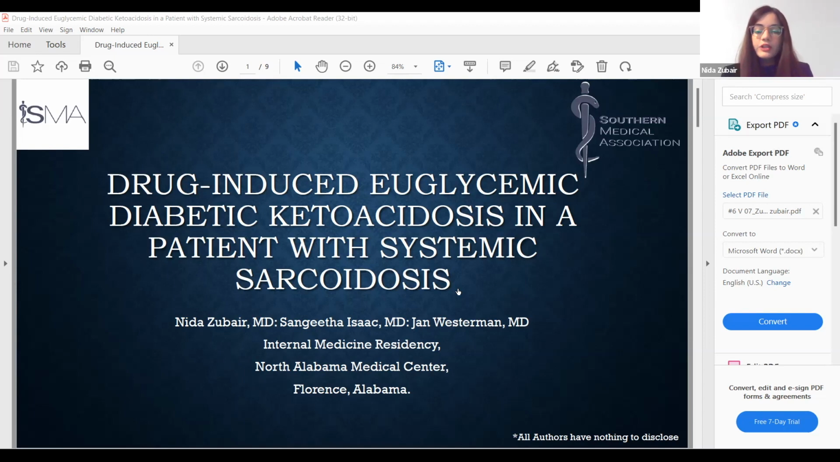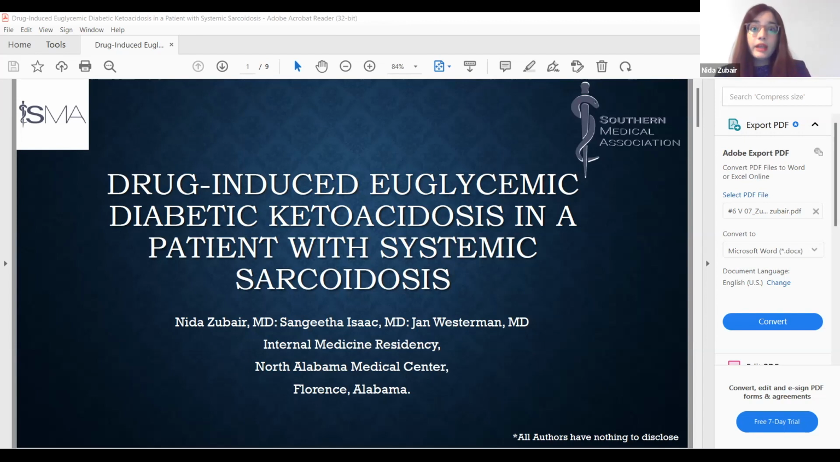In the introduction, I will talk about sarcoidosis, a systemic disorder with a wide range of manifestations. It's a non-infectious granulomatous disease affecting multiple systems, including CNS, cutaneous, and ocular involvement, with pulmonary involvement being the most common. For the treatment of sarcoidosis, steroids are the mainstay of therapy. We present a case of euglycemic DKA, which is diabetic ketoacidosis, in a patient with sarcoidosis who was treated with systemic steroids.